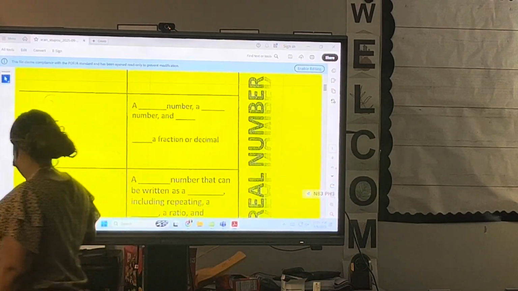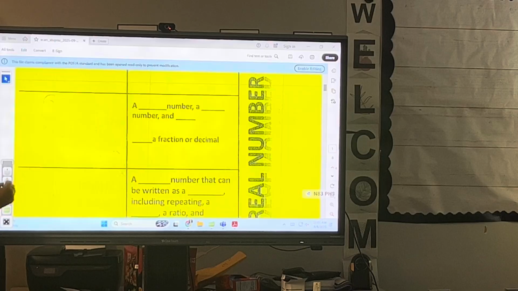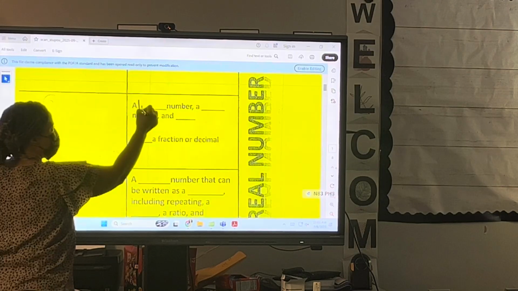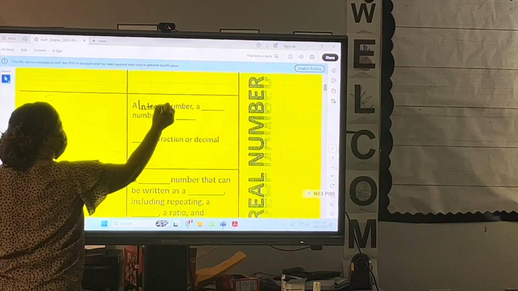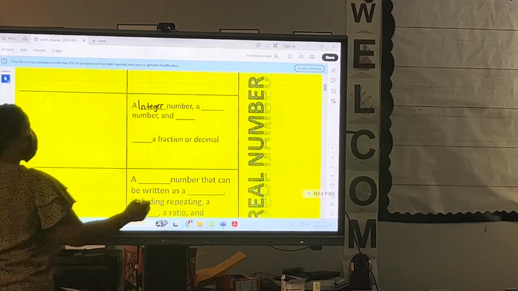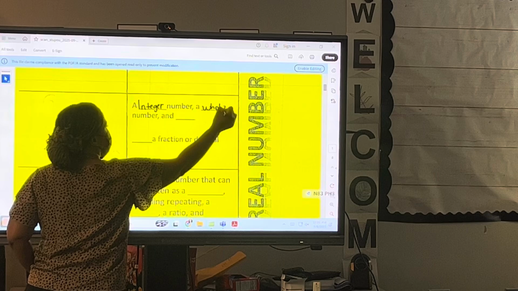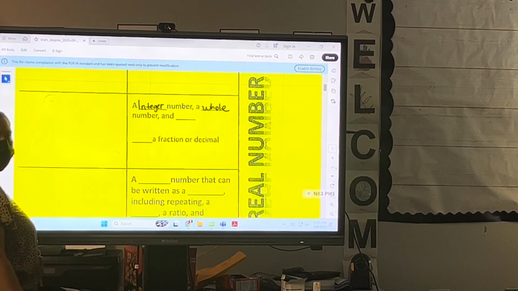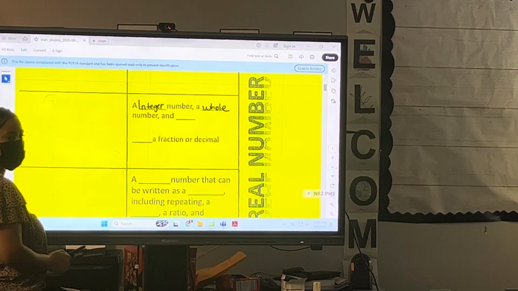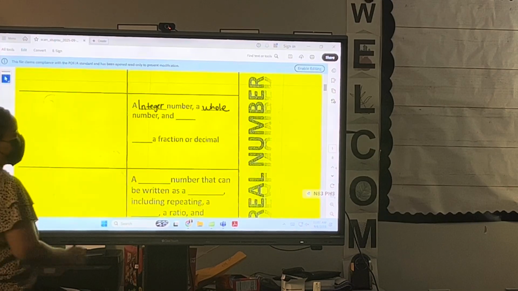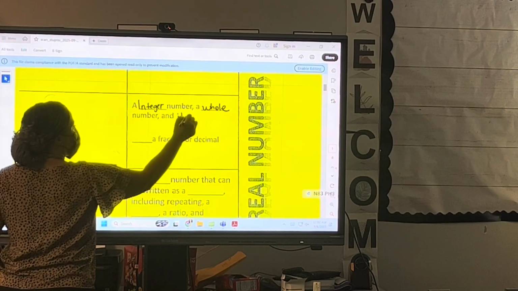This one is going to be integers. My goodness. I-N-T-E-G-E-R. There you go. And an integer number is a whole number and its opposite. Write it down.